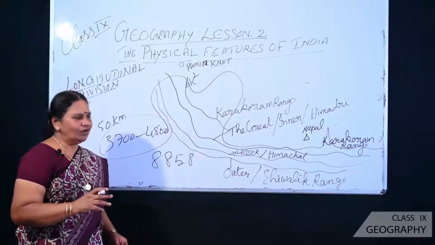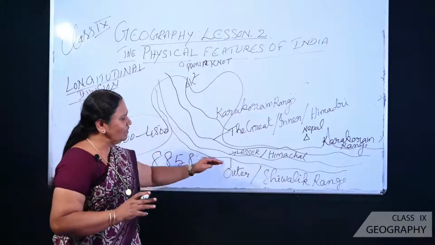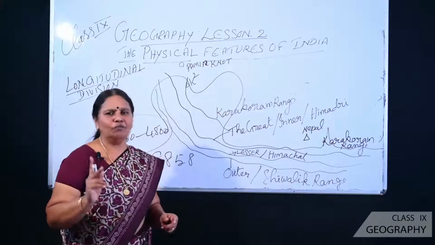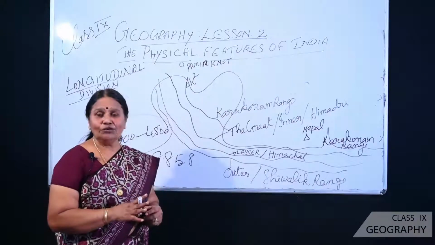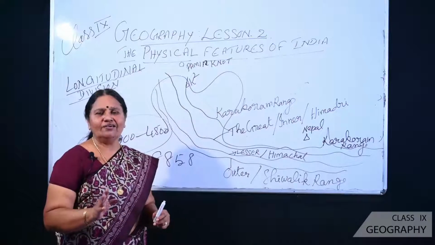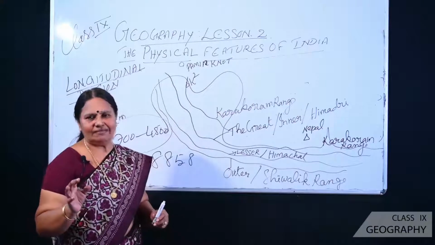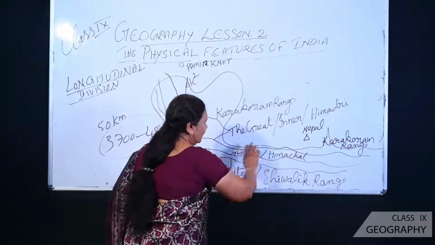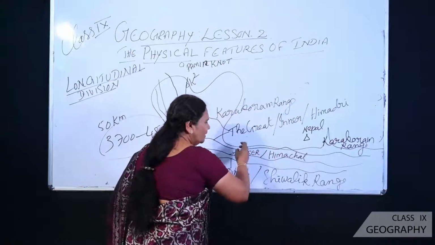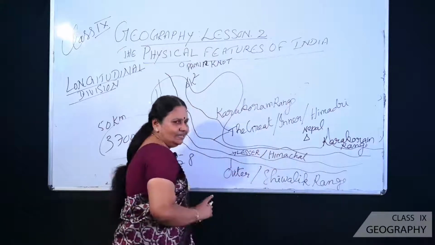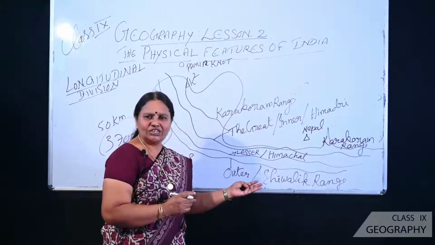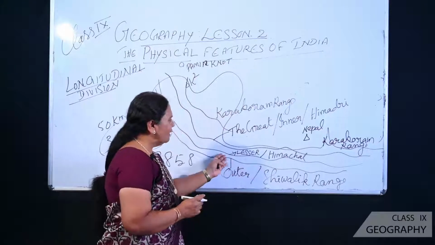And what about the importance? Very interesting: whenever we are talking about the Himachal, it is noted for 2 important things, key points. What are the 2 important things? One side, we are having the beautiful valleys that lie here, because you know the height, and then in between these 2, possibilities are there to make the valleys. So beautiful valleys like Kulu, Kunlun and then Kashmir valleys lie in this range.